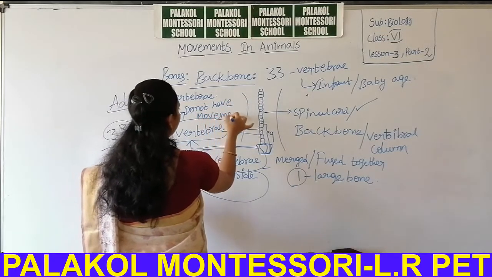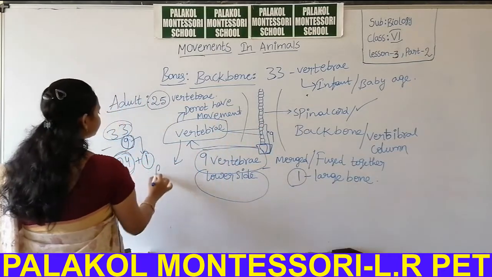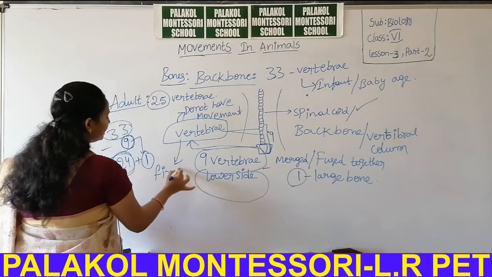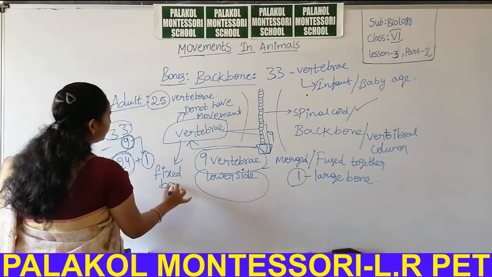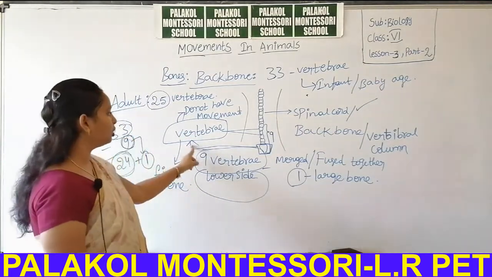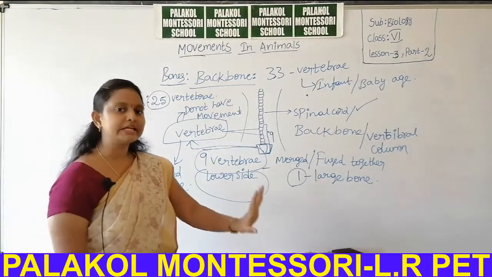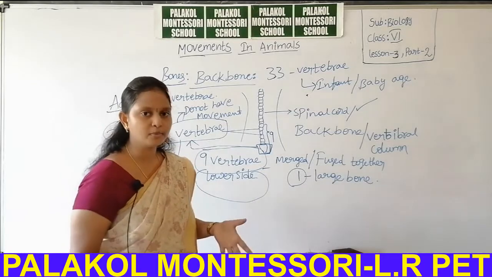It does not have any movement. That means it is a fixed bone, like the skull and the upper jaw. The lower vertebra of the spinal cord is also a fixed bone, which means it can't move easily.